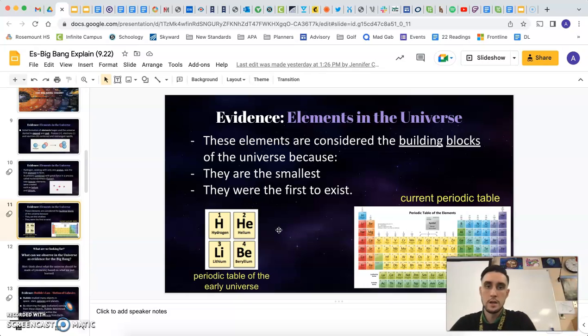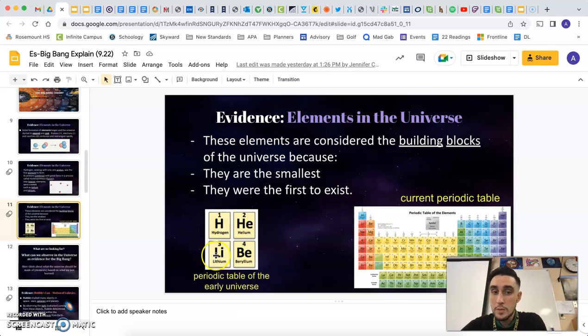Okay, we're almost done here. So importantly, hydrogen and helium are the most abundant elements in our universe. What does that mean? So about 98% of our universe is made up of all hydrogen and helium. So just those two. Well, if we look at the periodic table, those are the top. They're the easiest to form. Not only are they the easiest to form, they're the smallest and they're the first to exist as well. So we consider those two, hydrogen and helium, the building blocks of the universe.